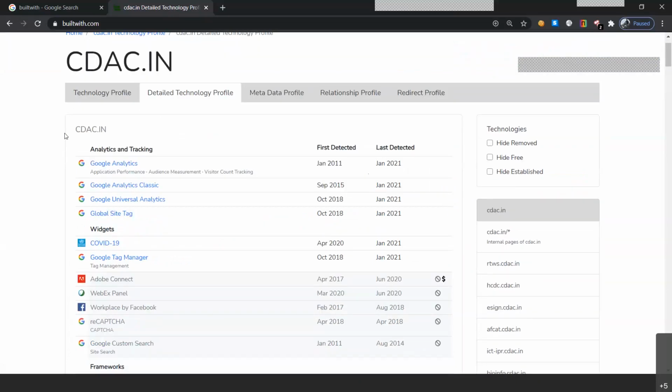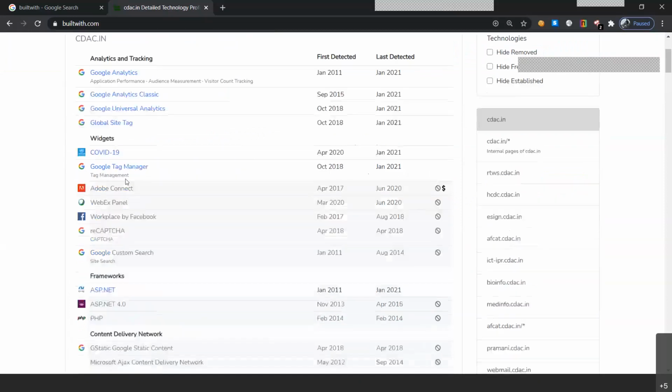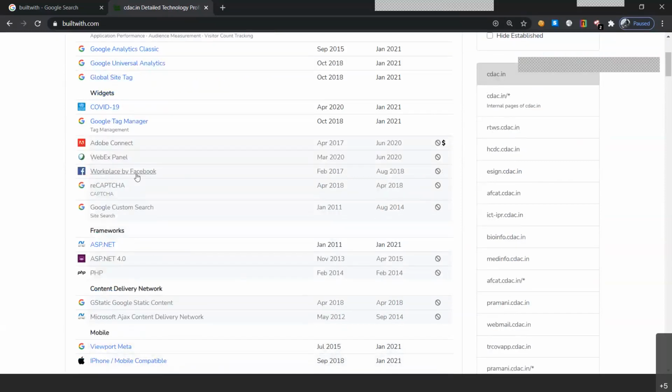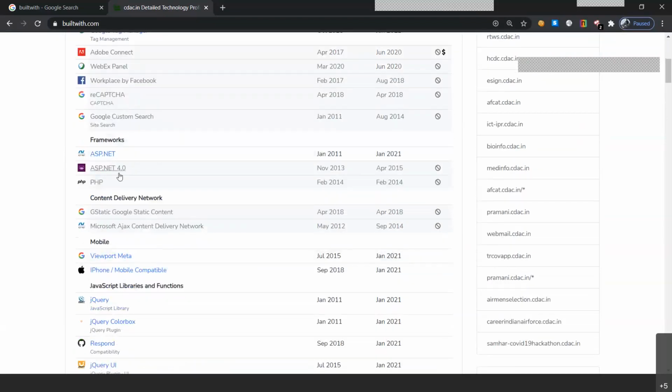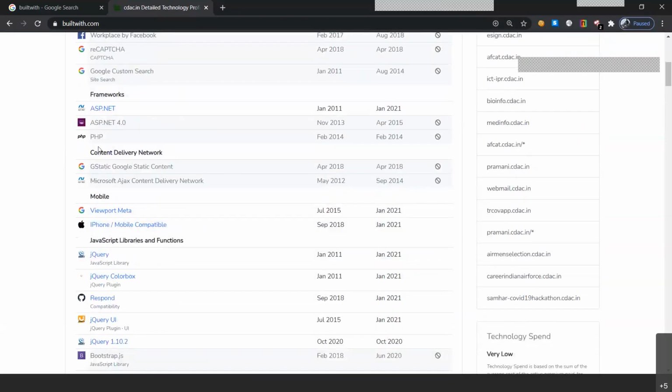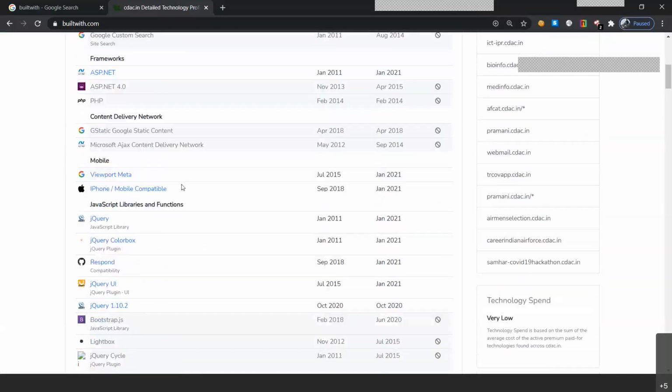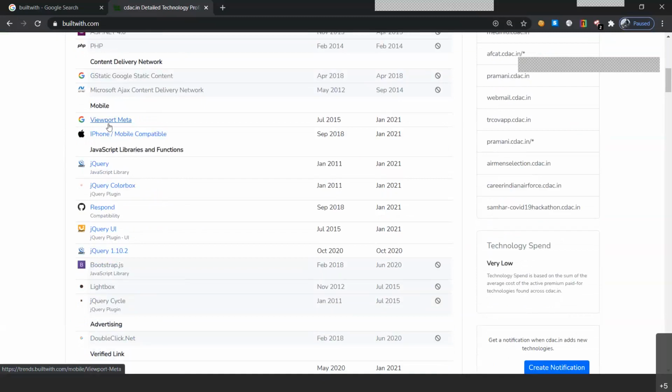We already know about analytics, Classic Analytics, Google site tag, widgets, COVID-19. We've got Google Tag, Adobe Connect, WebEx panel, Workplace by Facebook, reCAPTCHA, Google Custom Search, frameworks .NET 4.0 and PHP. Then we've got the content delivery networks GStatic and Microsoft Ajax, and mobile functionality, viewport meta and iPhone mobile compatible.